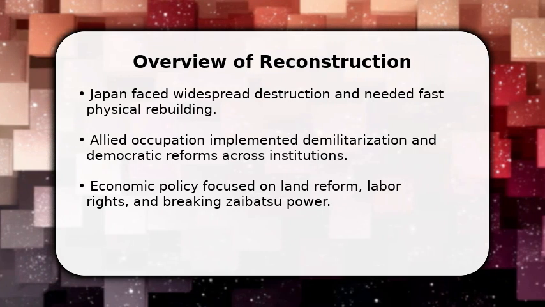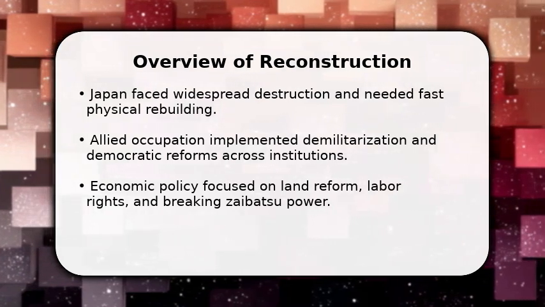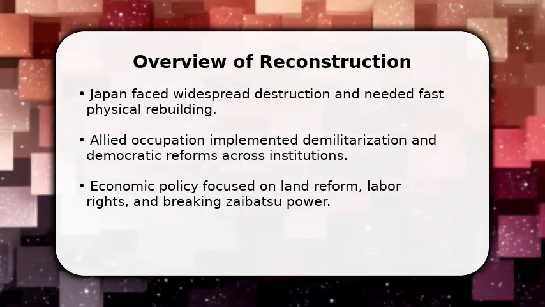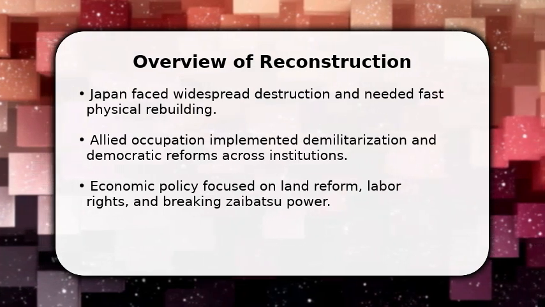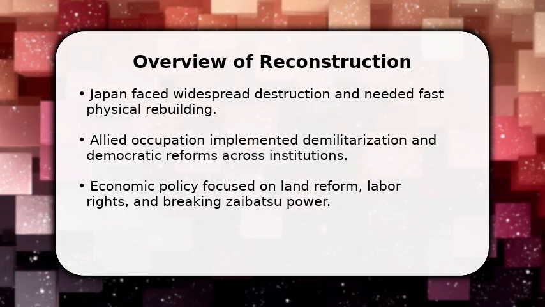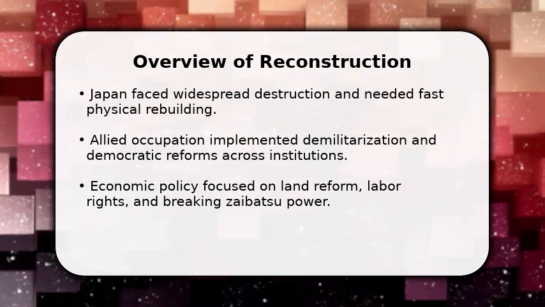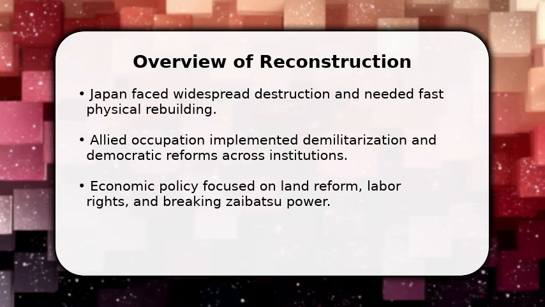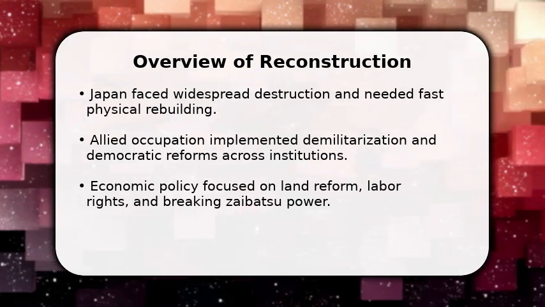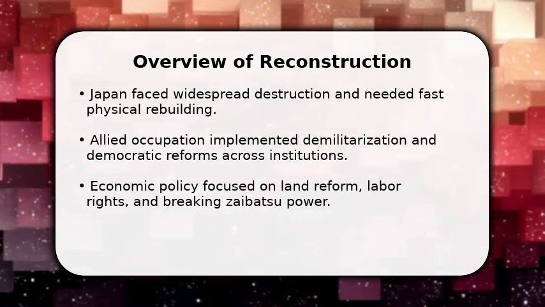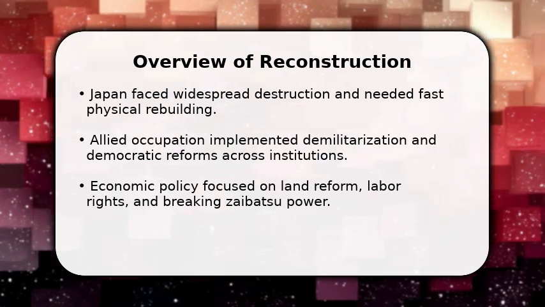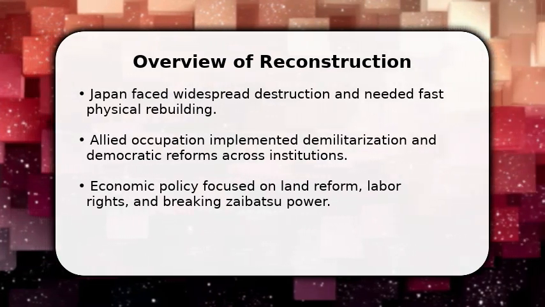First, Allied occupation reshaped politics and disbanded militarist institutions to prevent remilitarization. Second, land reform and new labor laws redistributed power and supported a wage-based economy. Third, industrial policy, education improvements, and international trade integration sparked rapid growth and modernized infrastructure.